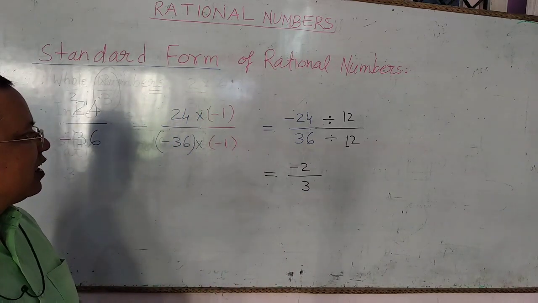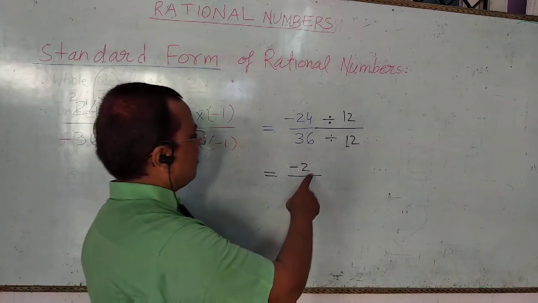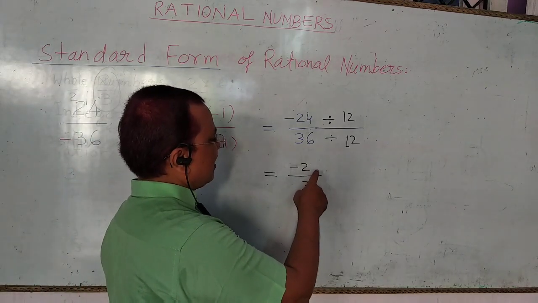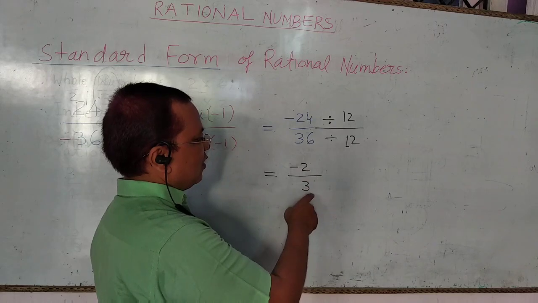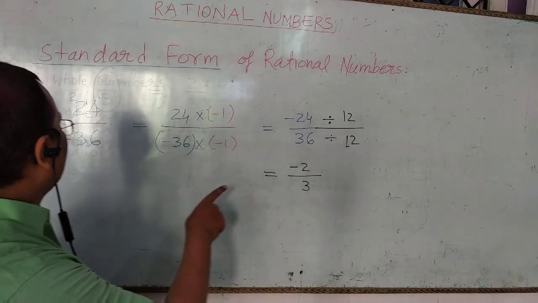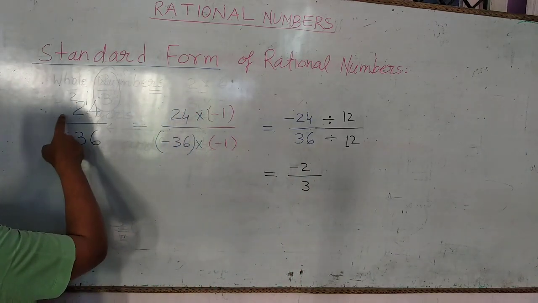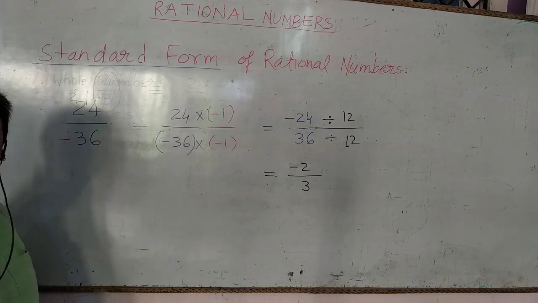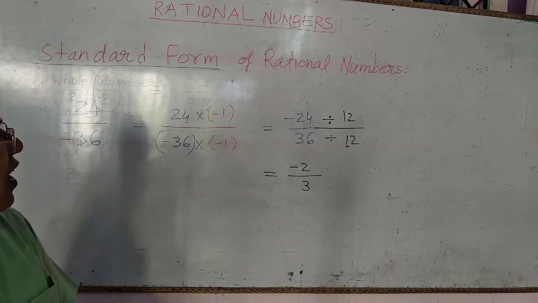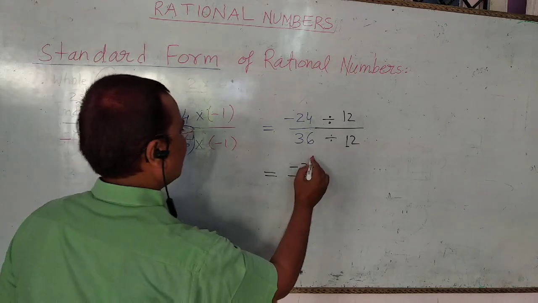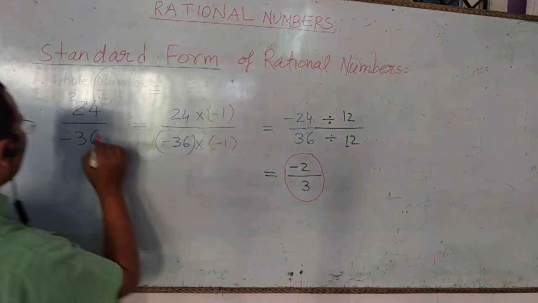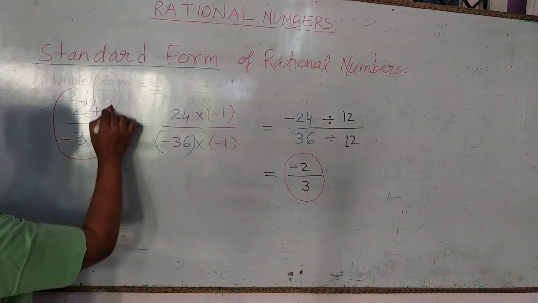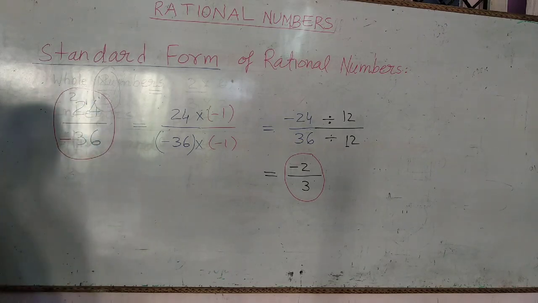Here numerator and denominator have only one common factor, that is 1. So the standard form of minus 24 upon 36 is minus 2 upon 3. It is the standard form of 24 upon minus 36.